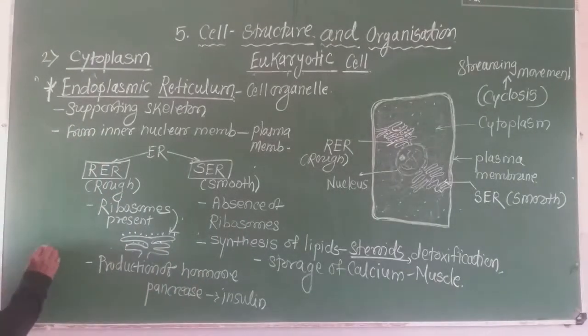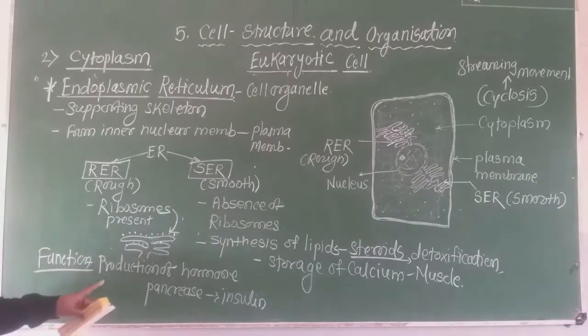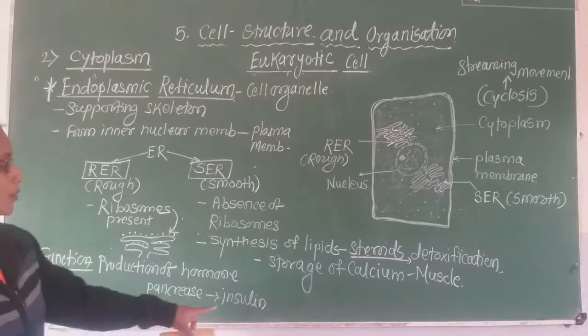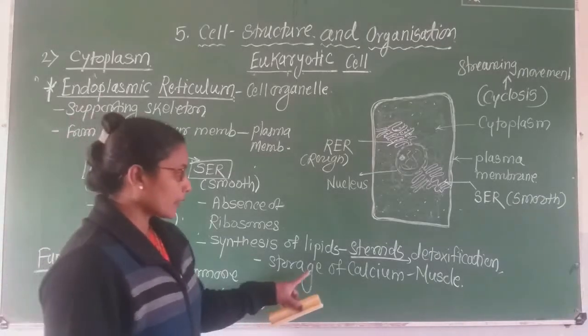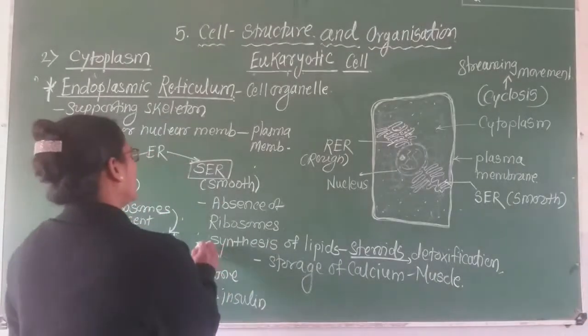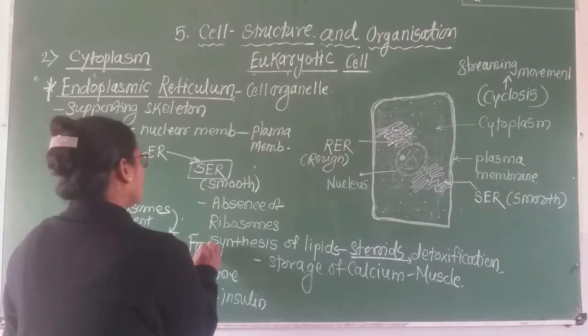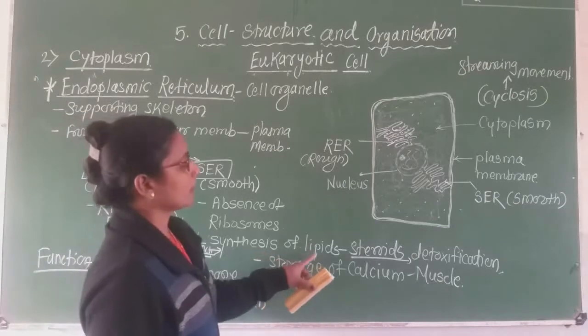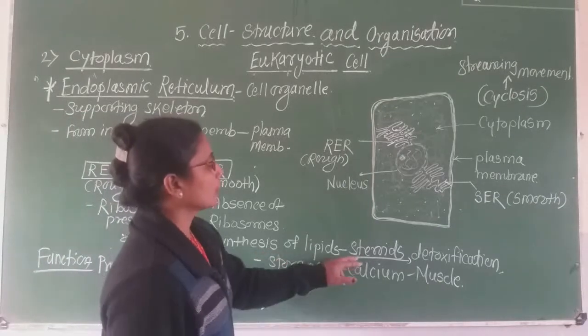Okay, and these are the functions. Function of RER is production of hormones, for example pancreatic cells produce insulin. Second one SER, these are also the functions. What is the function? Synthesis of lipids, mostly steroids.